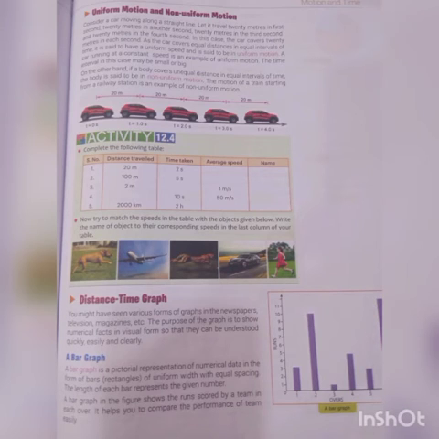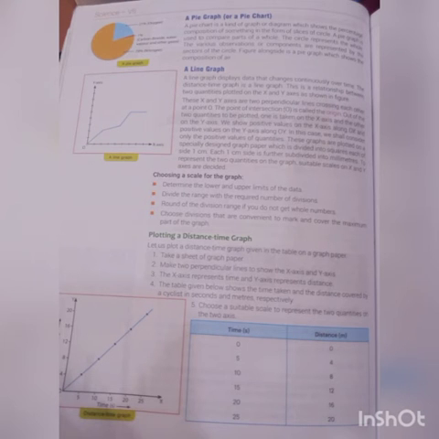vehicle in kilometers. Uniform motion and non-uniform motion. As the car covered equal distance in equal intervals of time, it is said to have a uniform speed and is said to be in uniform motion. On the other hand, if a body covers unequal distances in equal intervals of time, the body is said to be in non-uniform motion. Distance time graph.